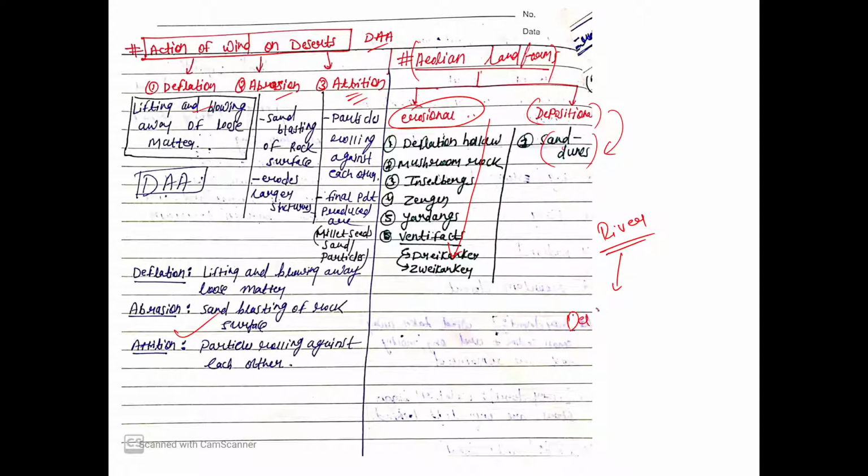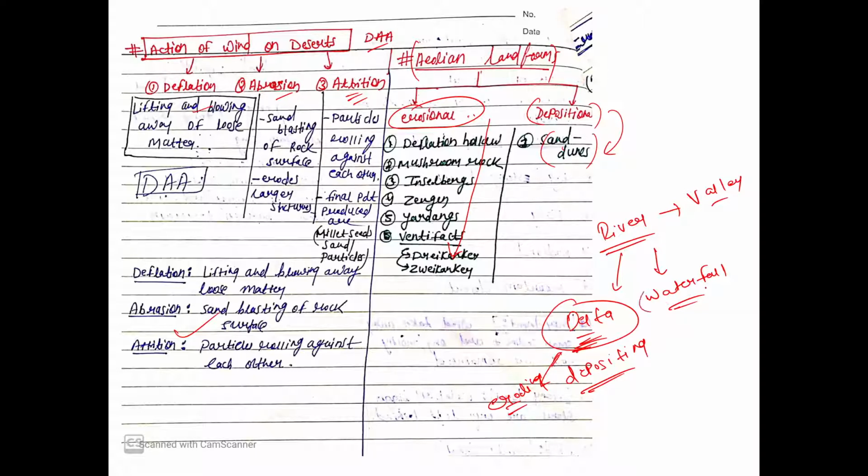You must have heard about delta, right? You must have also heard about waterfall. What else have you heard? You must have learned about valleys, right? River valleys. So can anybody tell me where deltas are formed? Deltas are formed near the sea. So at that place, what is the river doing primarily? Is it eroding or is it depositing? Depositing. Yes, so we will classify delta as a depositional landform, right?